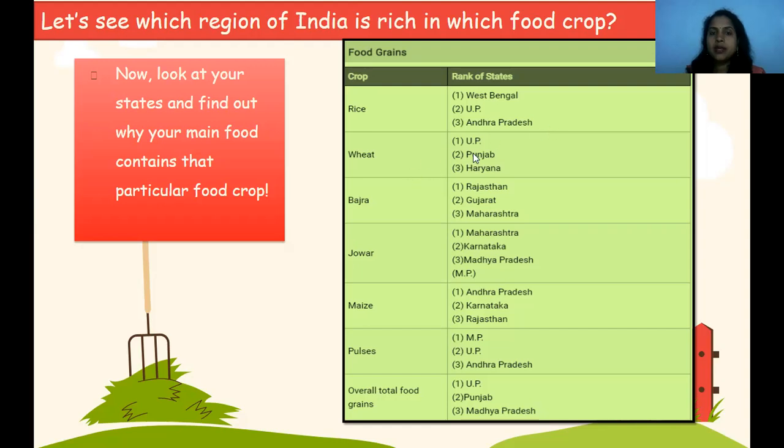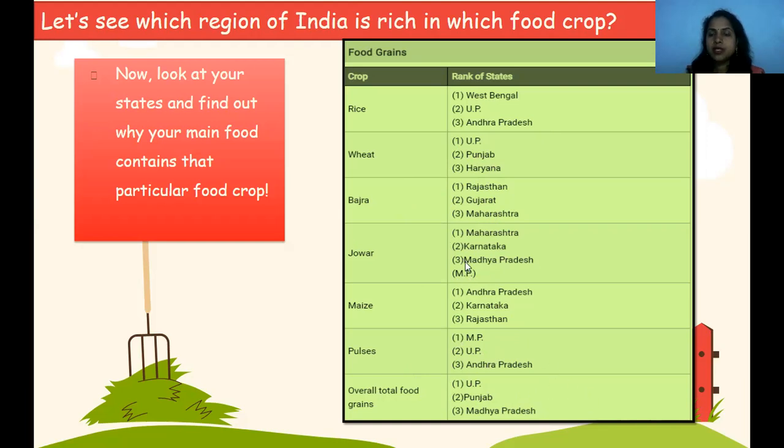Wheat: UP, Punjab, and Haryana. Then bajra: Rajasthan, Gujarat, and Maharashtra. Then jowar: Maharashtra, Karnataka, Madhya Pradesh. Maize: Andhra Pradesh, Karnataka, Rajasthan. Pulses: MP, UP, Andhra Pradesh. Overall total food: UP, Punjab, and Madhya Pradesh.